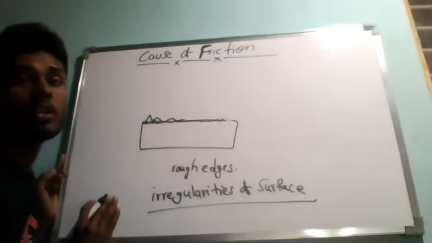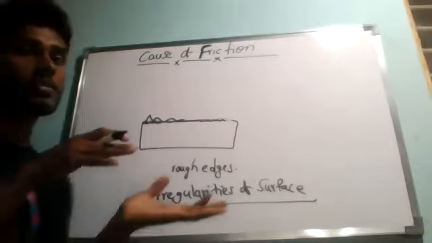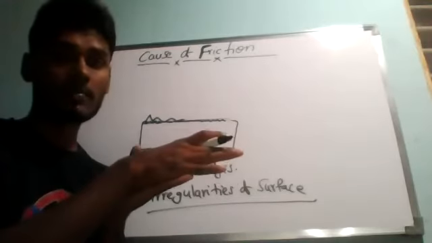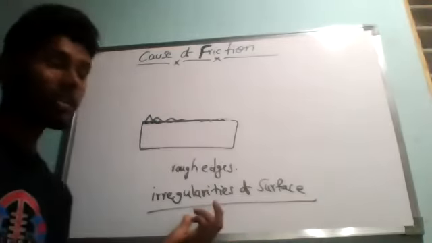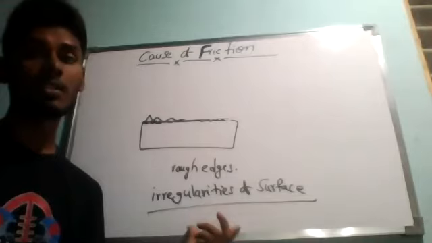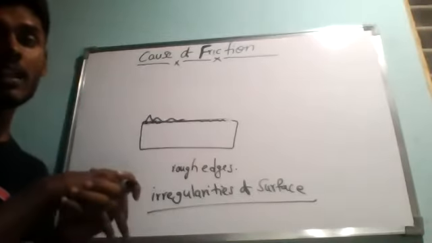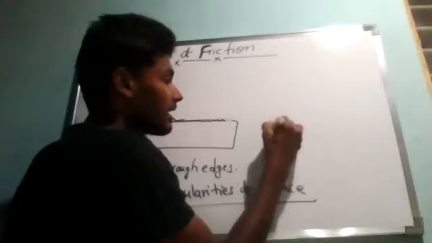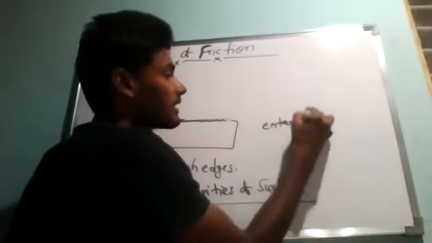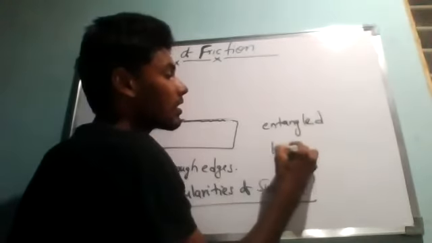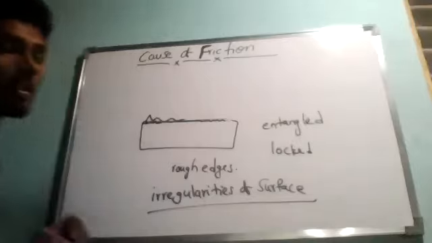Now, when we try to move one object over another object, the irregularities present on the surfaces get entangled with each other. What is the meaning of entangled? Entangled means locked to each other, like a gear system.